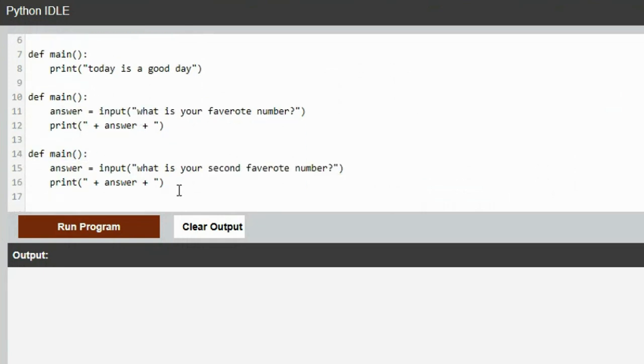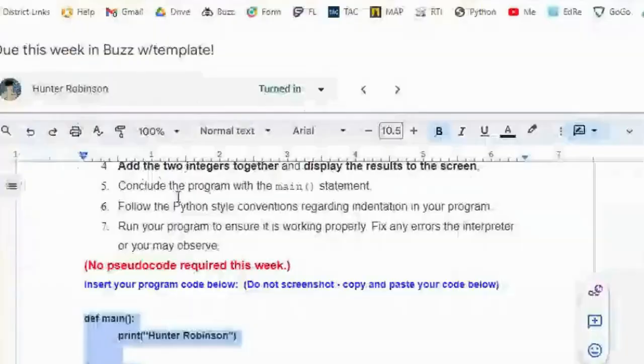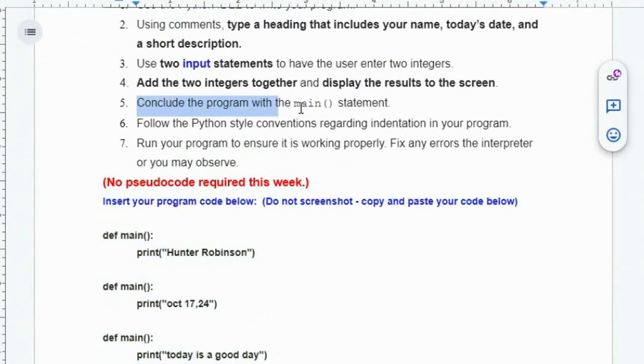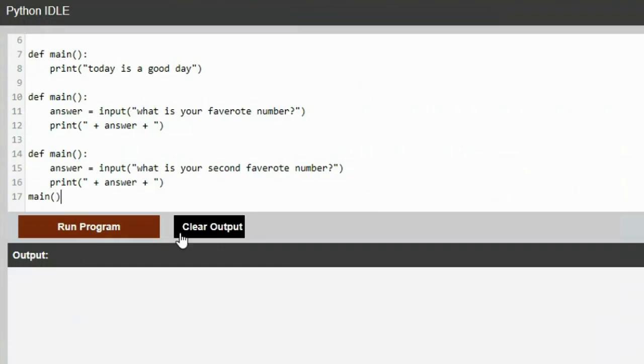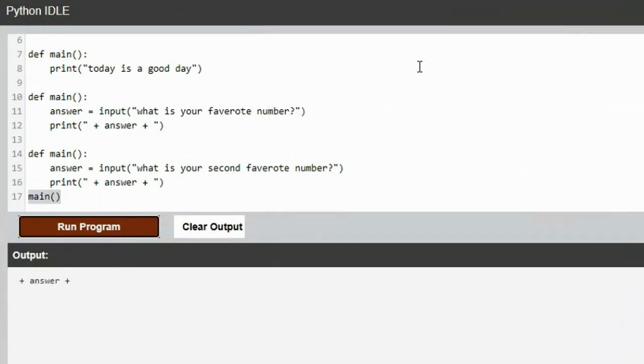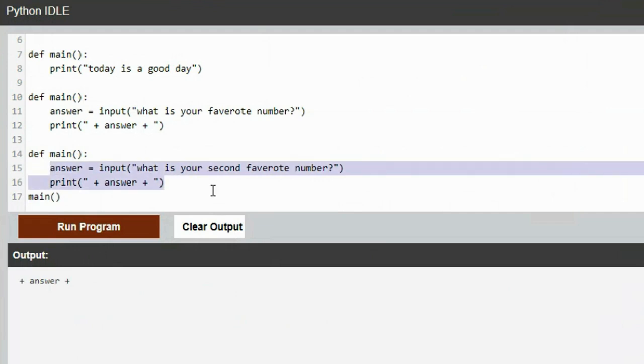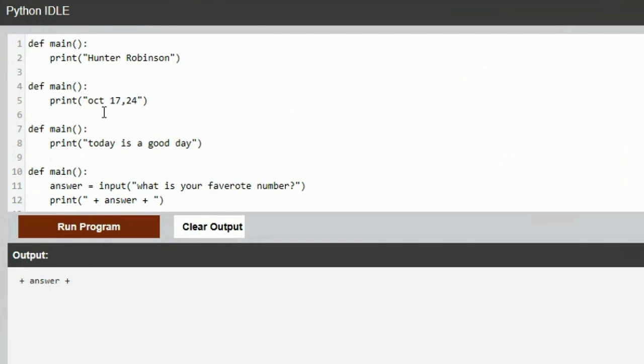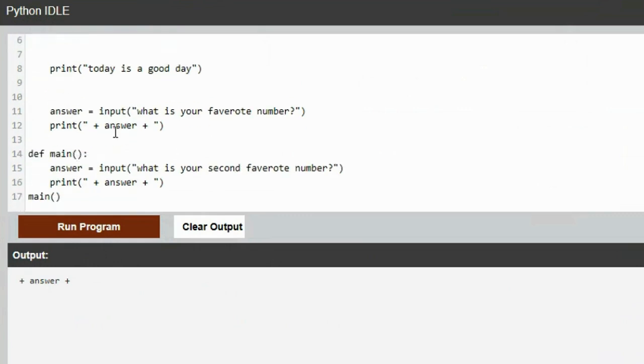Nowhere did you end. It had it right there on the template too: conclude your program with the main parentheses statement. Had you done that, main parentheses, it would have at least run. What's your second favorite number? I'll put 25 on there. So at least it would have done something, because it would have said, okay, if this is the main part of the main function, and this is the end of the main function, I can run all this. But it's still skipping all of that, because you should not be starting your main function over and over and over. You should start it, do it, finish it.